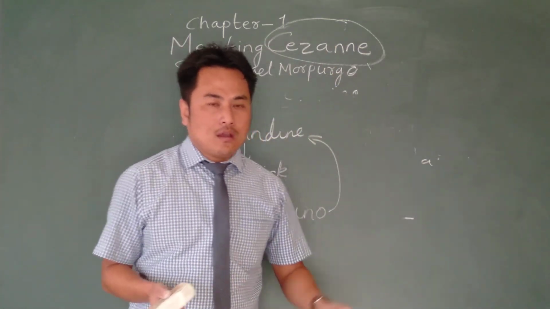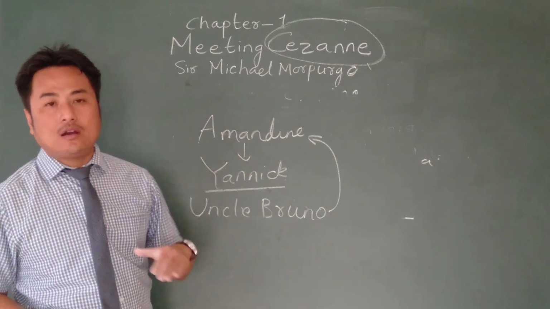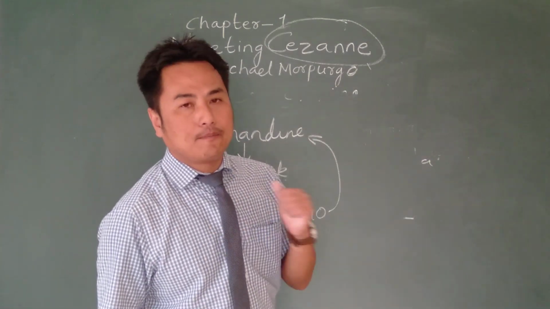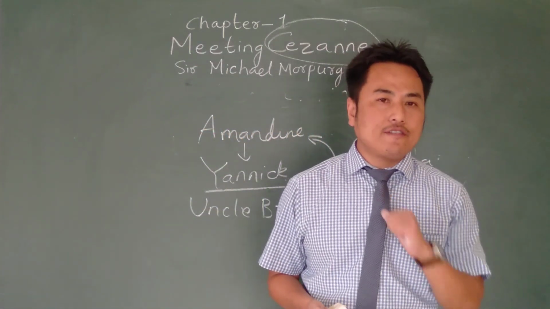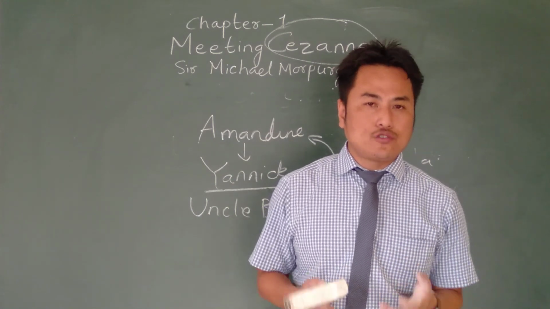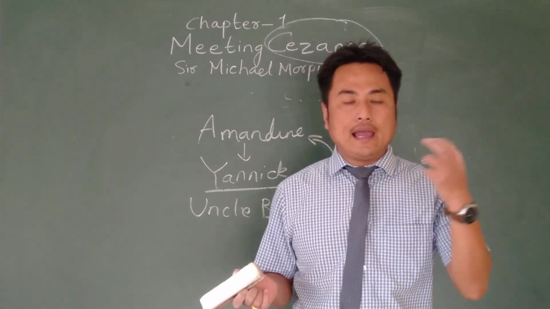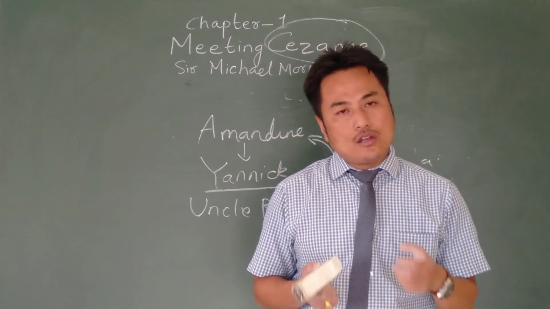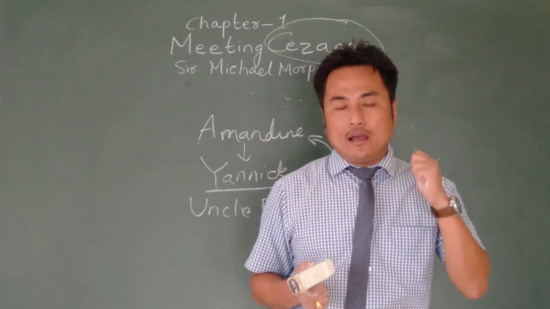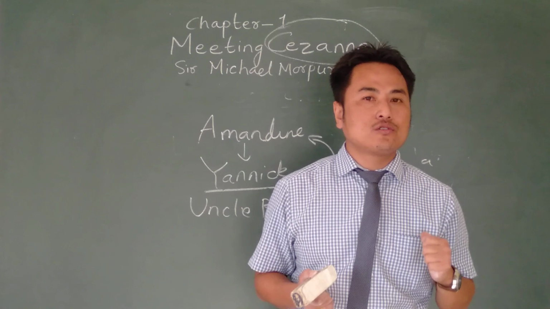Finished." Okay. But that night, as Yannick comes down and lies on the bed, he cannot sleep. He feels very bad, thinking that he caused a lot of trouble for both his uncle and his cousin Amandine. So he thinks that, okay, tomorrow I have to do something. He plans something to do in the morning.